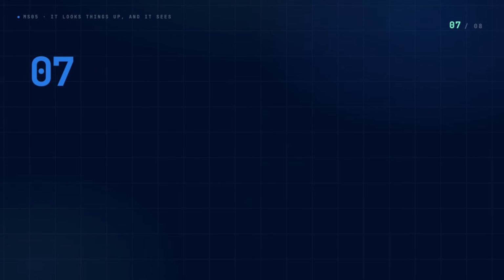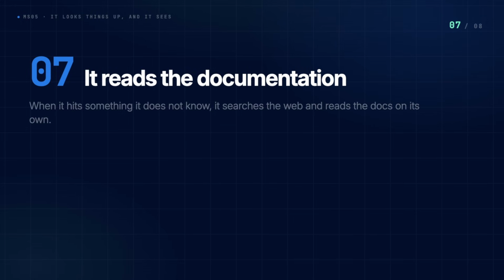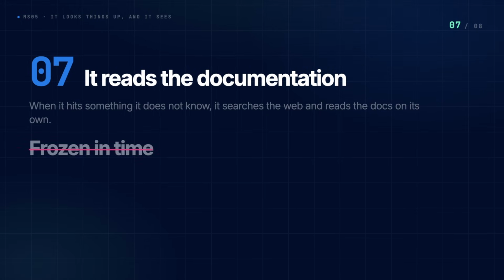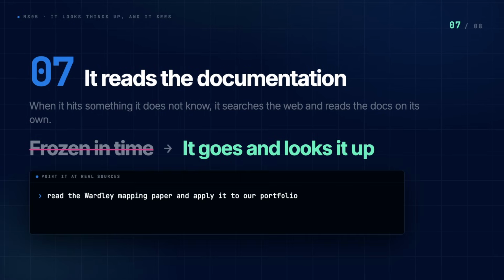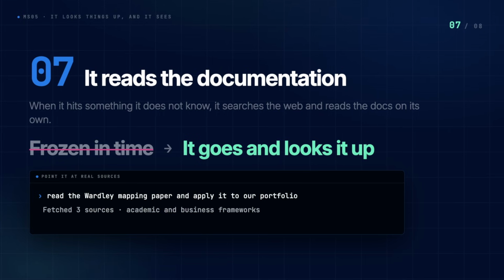Feature 7. When it hits something it does not know, it searches the web and reads the documentation on its own. It's not frozen in time. It goes and looks things up like a good analyst would. I like to point it to actual academic and business frameworks that it can look up and learn from.